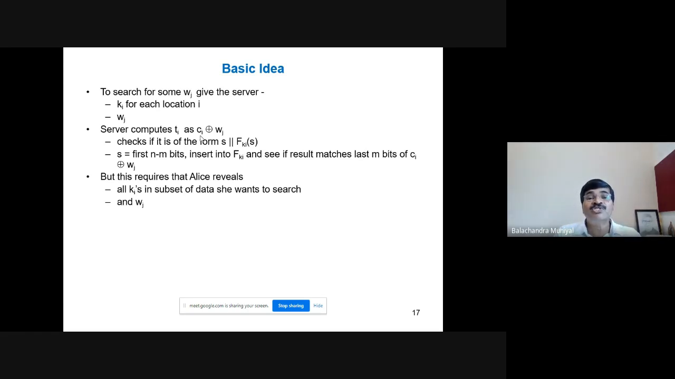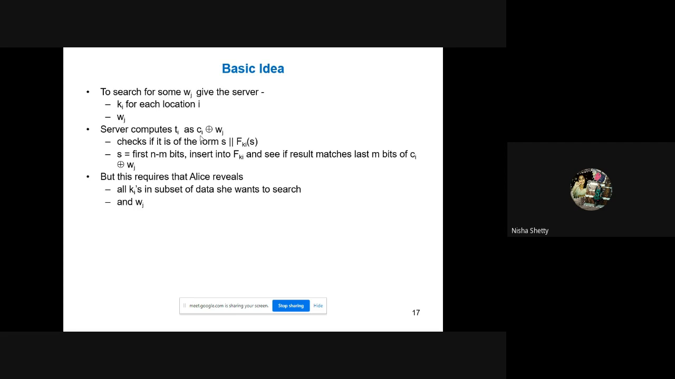Suppose you start i from 1. T1 is equal to C1.